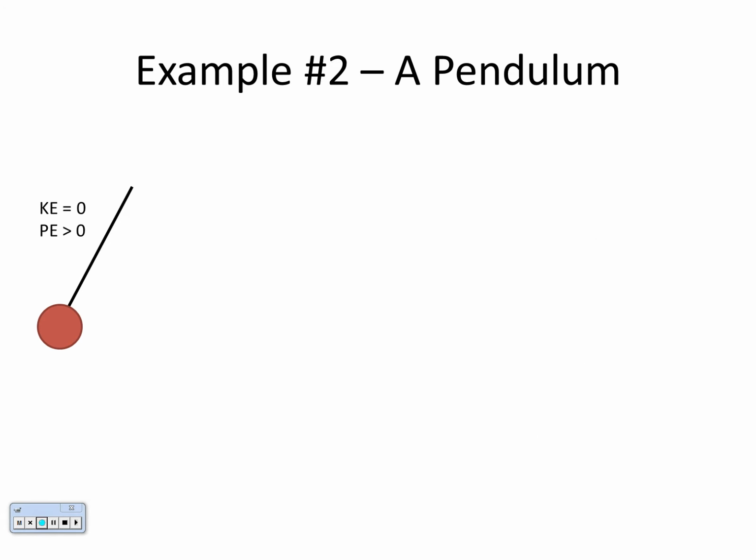Example number two, we've been looking at a pendulum in class. So if I'm holding this pendulum, it's not moving, it has a kinetic energy equal to 0. No motion, can't have any kinetic energy. But it does have potential energy, right? Because it could do motion. As soon as I let it go, it'll start to move, so it has some potential energy. So it's going to be greater than 0.